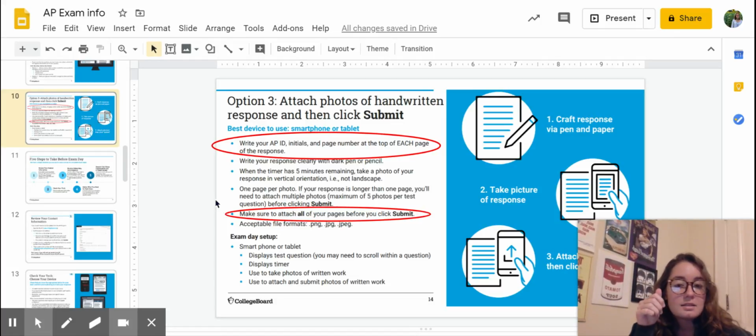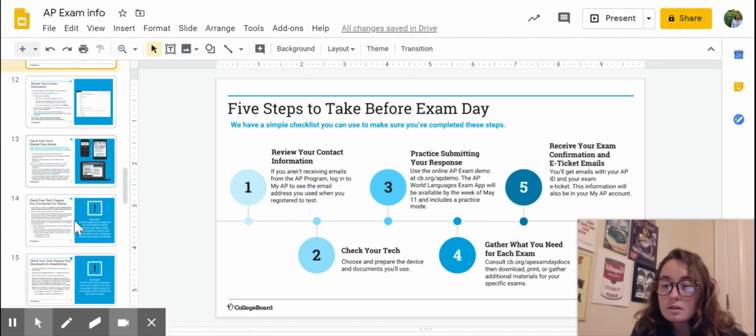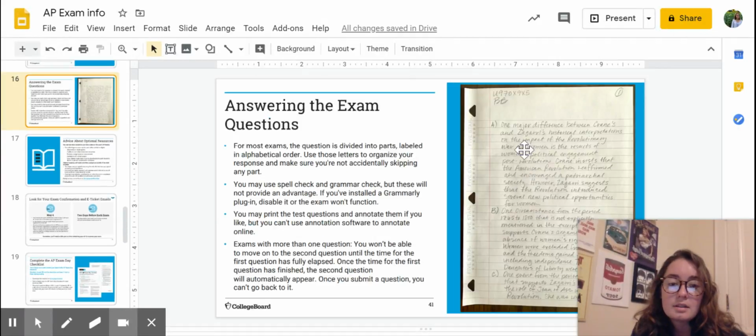So say your response is, you can't have more than 5 photos, so it can't be more than 5 pages. But say your response is like 3 pages long, and then you only submitted 1 and you press submit, the other 2 aren't getting included. You need to attach them all at once before pressing submit. So submit is like do or die. Make sure it's good to go before you press that submit button. There's no going back. So here's an example of kind of putting your APID, initials, and page number. That should be all prepared ahead of time.